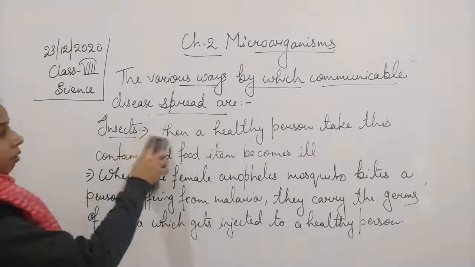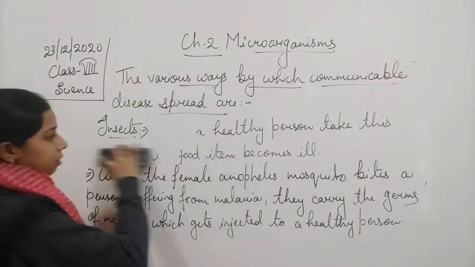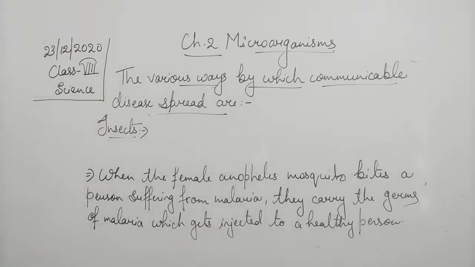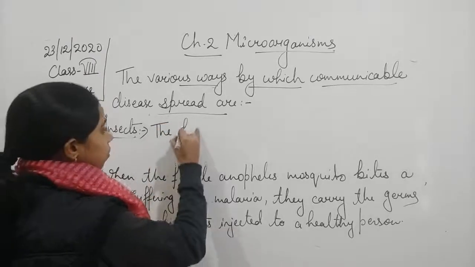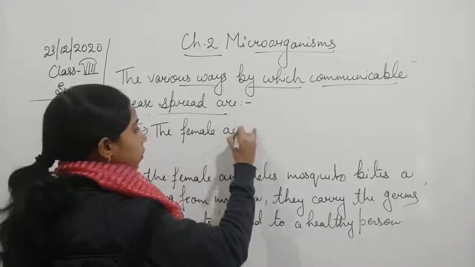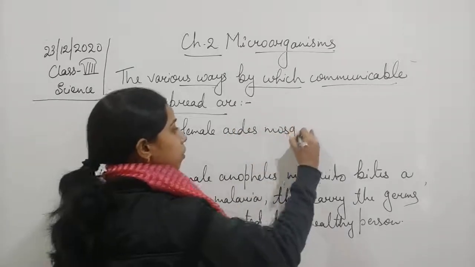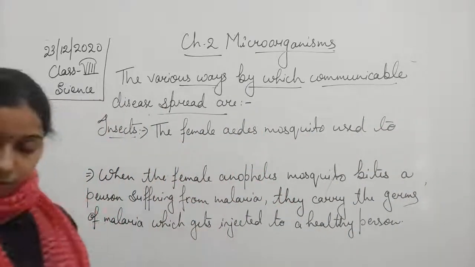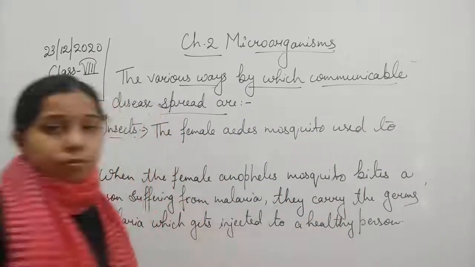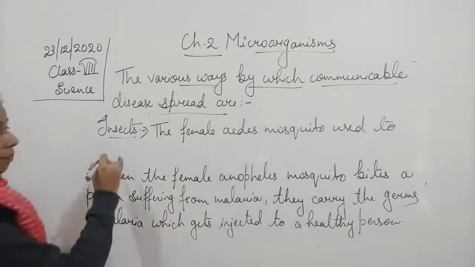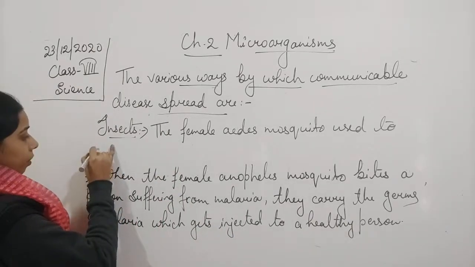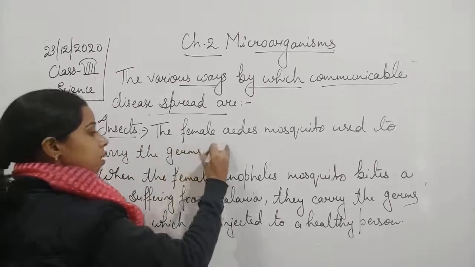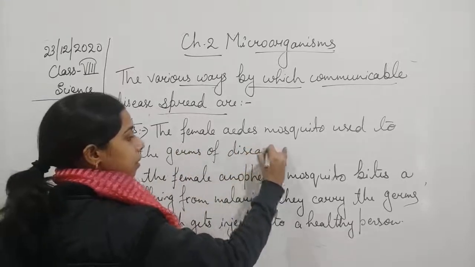Okay, so we can also write that the female Aedes mosquito used to carry the germs of the disease dengue.